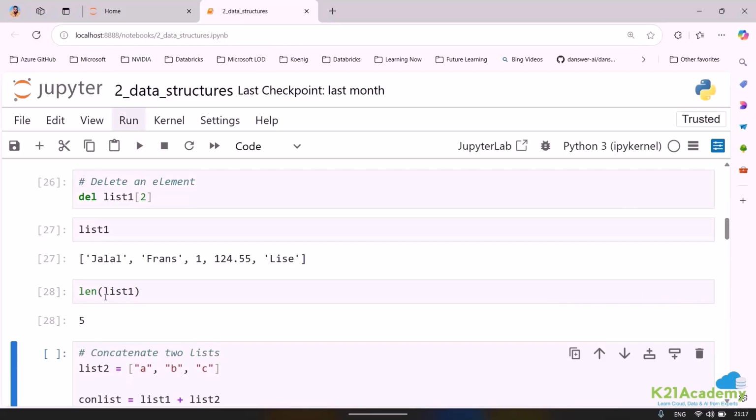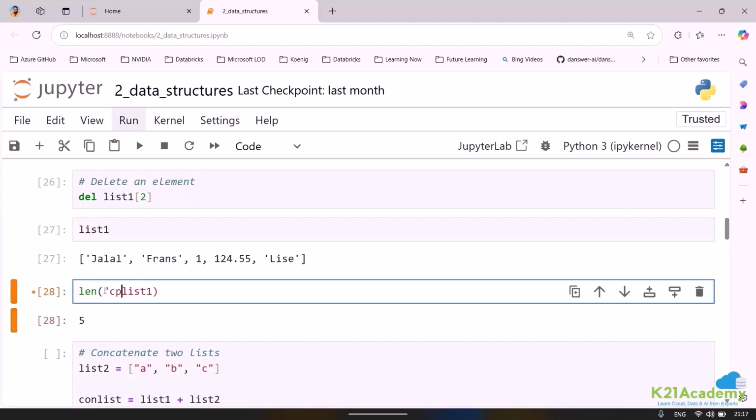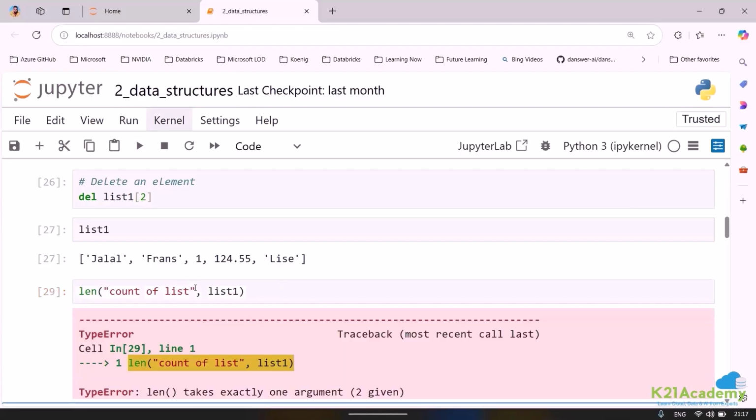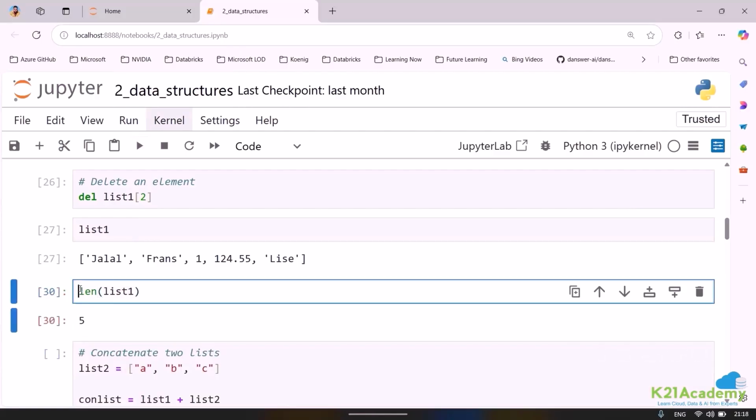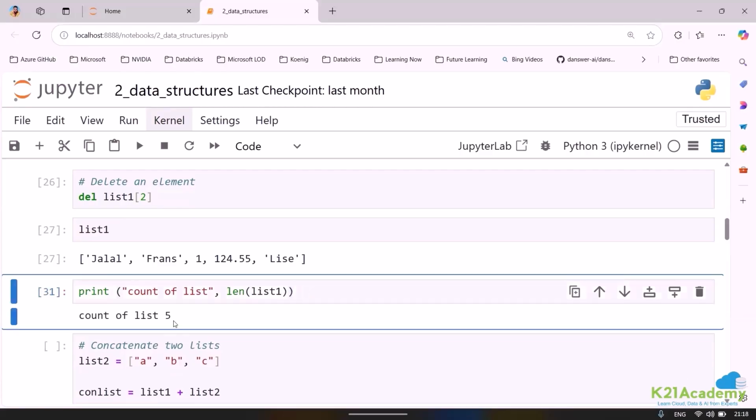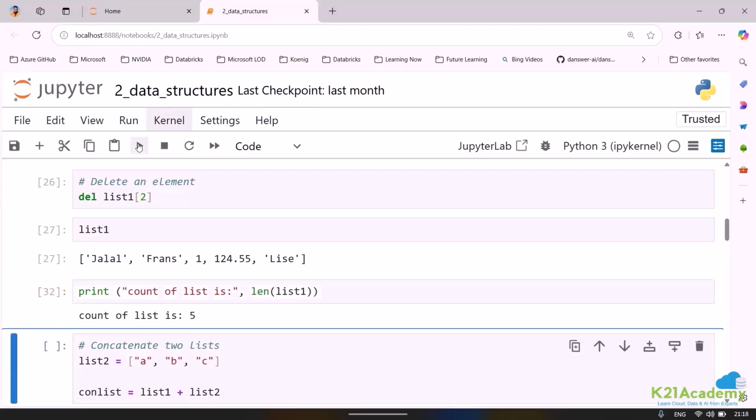Similarly, if you do not like this way, if you want to put something like count of list, we can try this. But this will not work because, just to keep it simple, we are looking for the length. Here you will see that it is a type error because this is not a print statement. If you want to get it via the print statement, you can specify it outside via the print statement and it should work. If I put print, suppose I want to specify that this is the length, I can do it this way. And now you can see the count of the list is what we are able to get. I hope that makes sense.